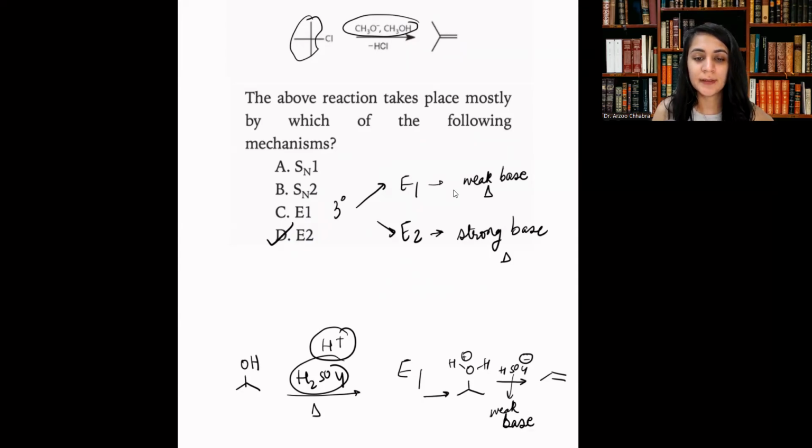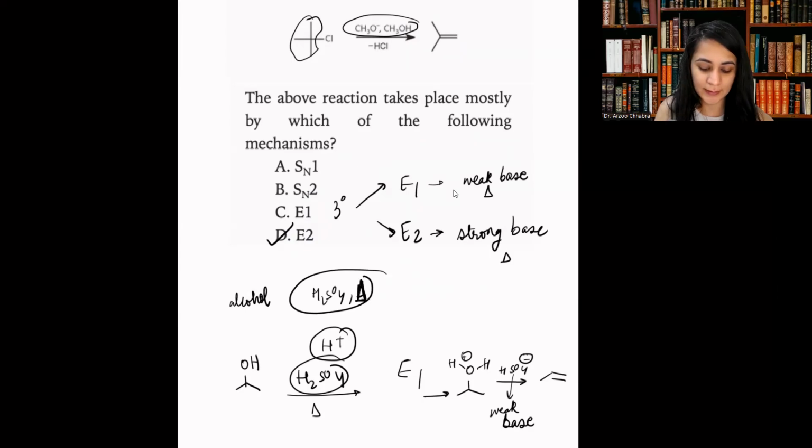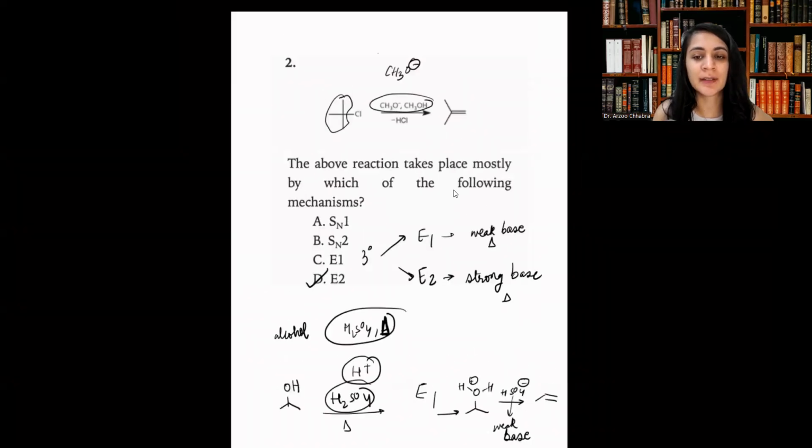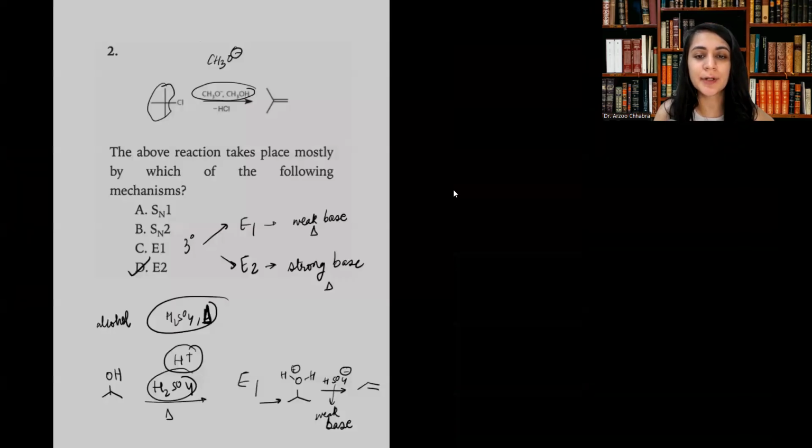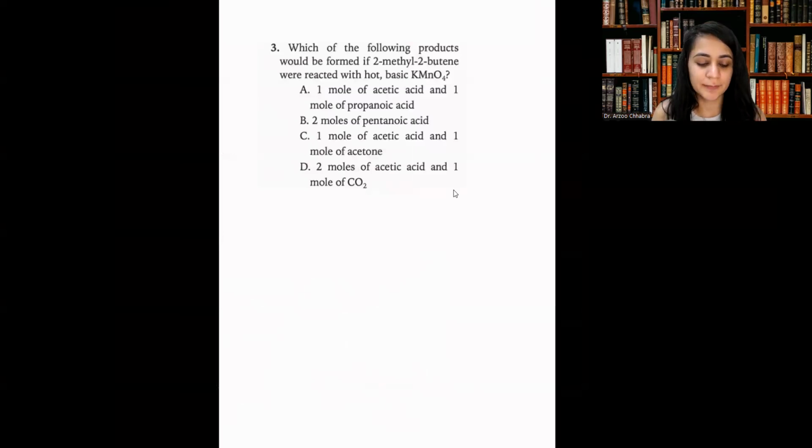But using H2SO4 and heating conditions with alcohol as the starting material is a classic E1 mechanism. This is heat, which is delta, it's not a D. It's a classic E1 mechanism problem. Just always keep that on top of your mind, that E1 category will be helpful.